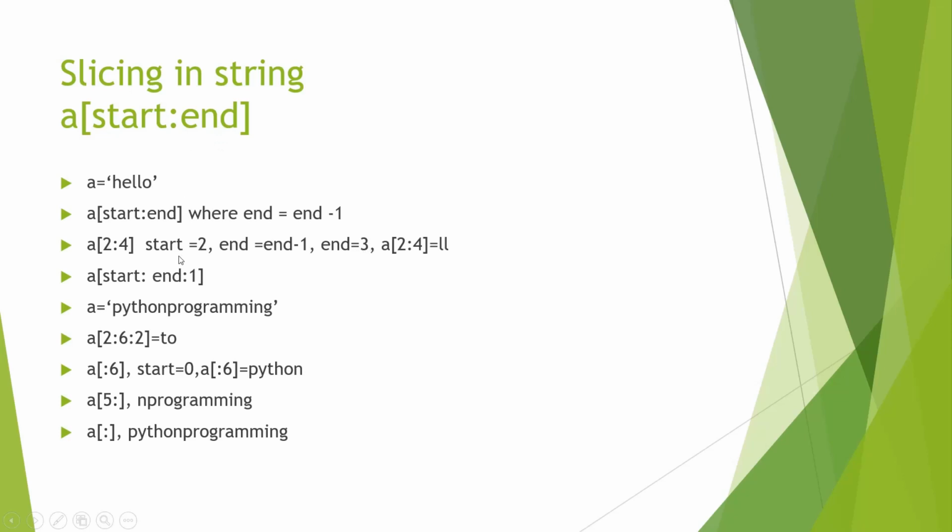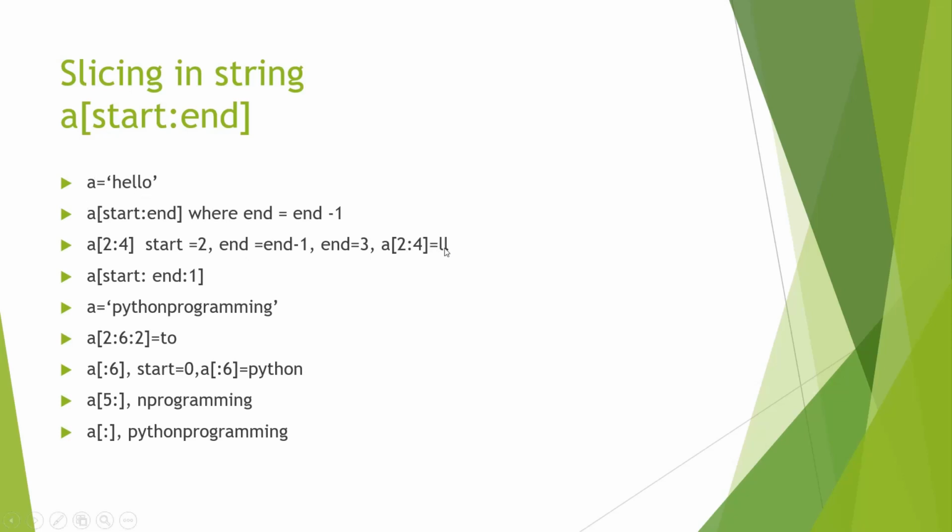So if we use this here, a 2 colon 4 within a bracket for this string hello, 2 will point at L because 0 is H, 1 is E, so 2 is L, and then it will go up to the point 3. So L and L will be sliced out of this string.